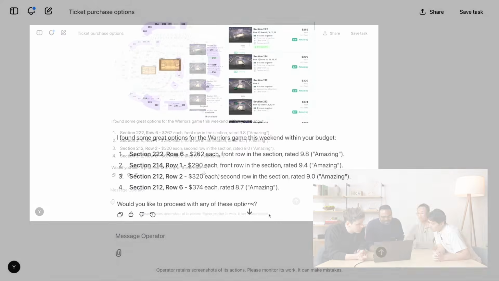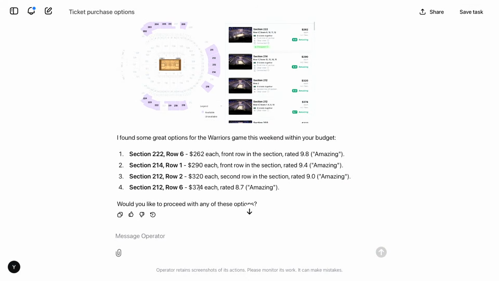Wow, all of the seats are amazing. I know. Why do I believe 374 is better than 262? That's an interesting thing. But it's lower rated. Okay, which one should we add? Row 6? I think row 1. Row 1 is good. Okay, let's do that. Let's do section 214.